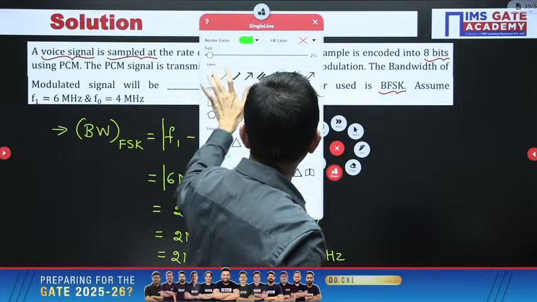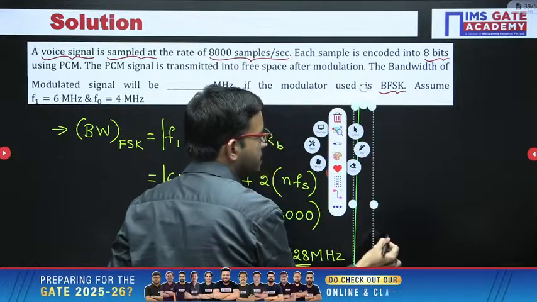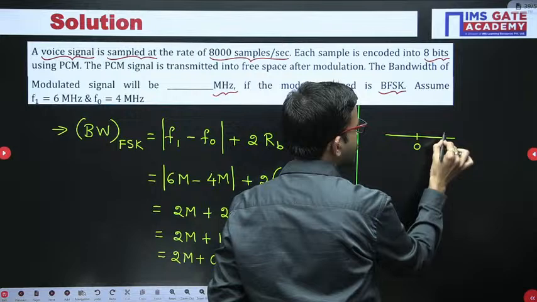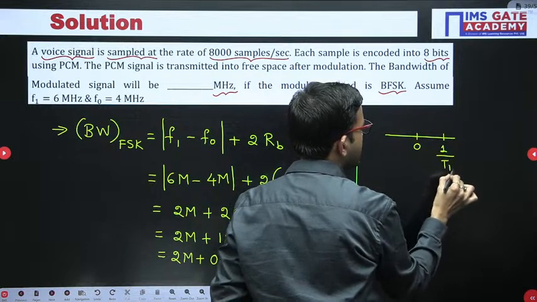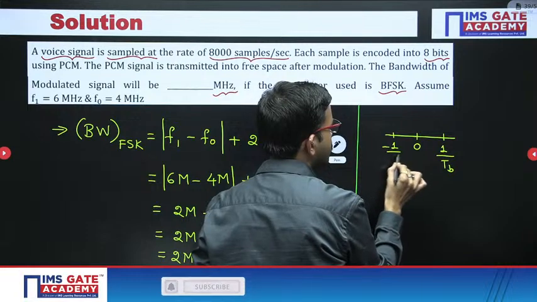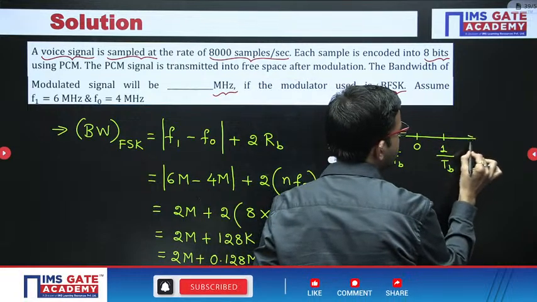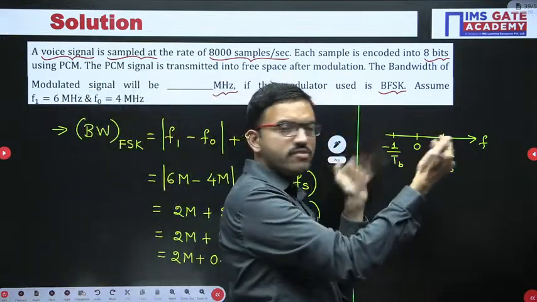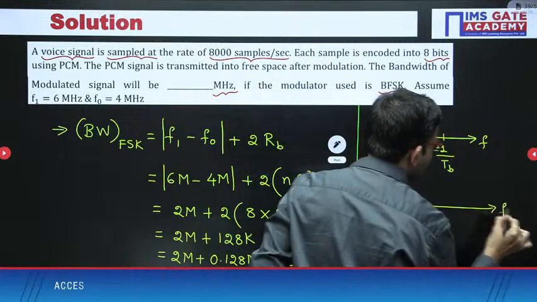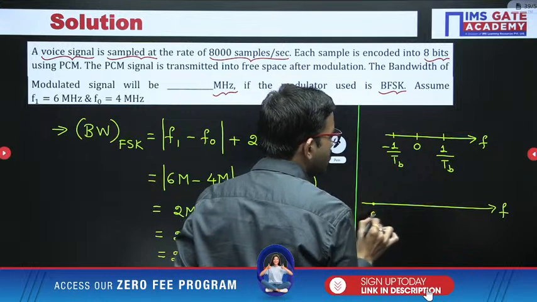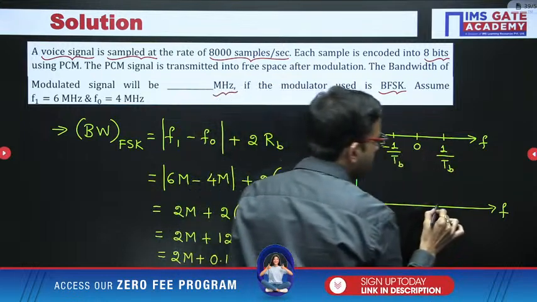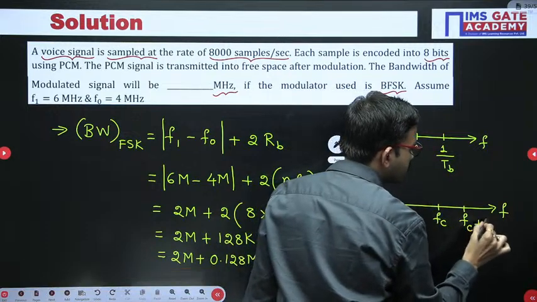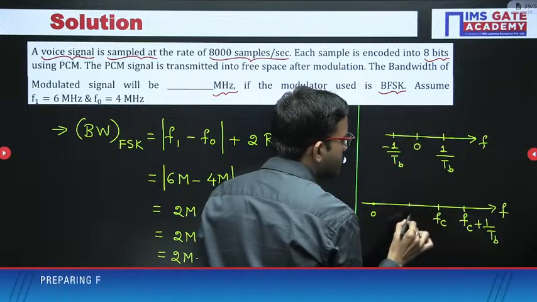Just for reference, I am not drawing the complete graph, I am just giving the hint. With respect to the original message signal, you have 0, here 1 by TB, and here minus 1 by TB on the frequency axis. Now after multiplying with the high frequency signal, the entire spectrum is centered around Fc. If this is Fc, this one will be Fc plus 1 by TB, and this one will be Fc minus 1 by TB.